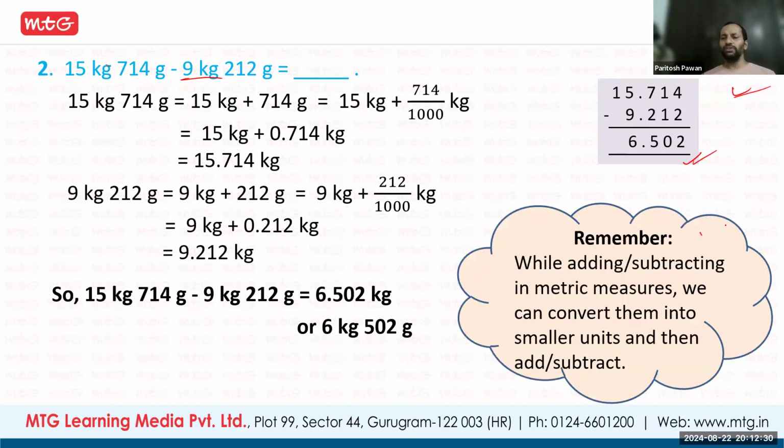Few things you should always keep in mind: while adding or subtracting metric measures, we can convert them into smaller units and then add or subtract. That I also told you. Either this kg and gram has to be converted into gram, or this gram has to be converted into kg. Both ways we can do. Bigger converted into smaller, or smaller converted into bigger, you will get the same value. Clear? Does anyone have any doubt?